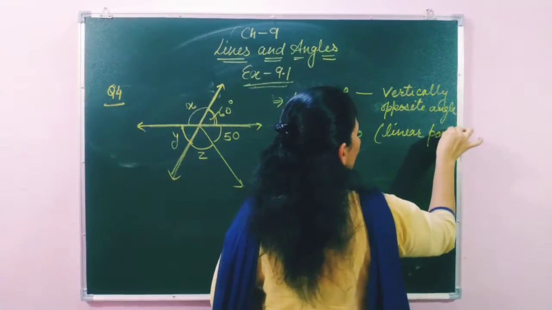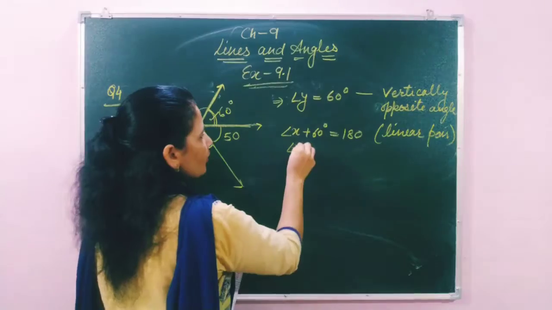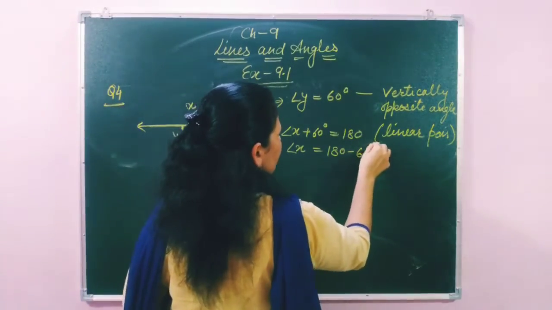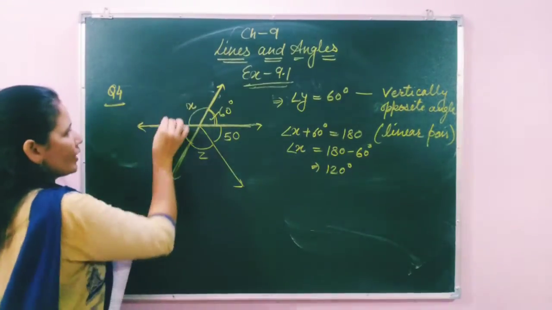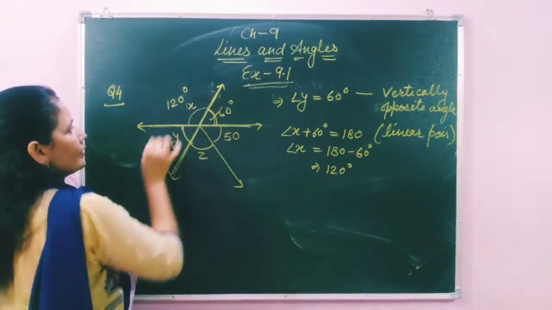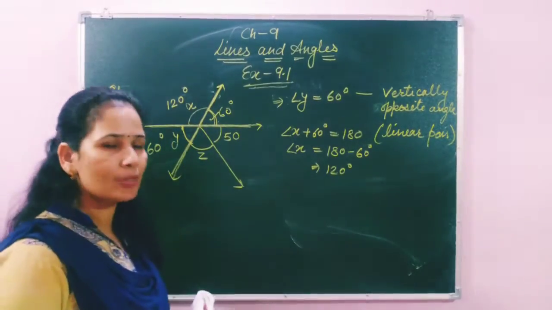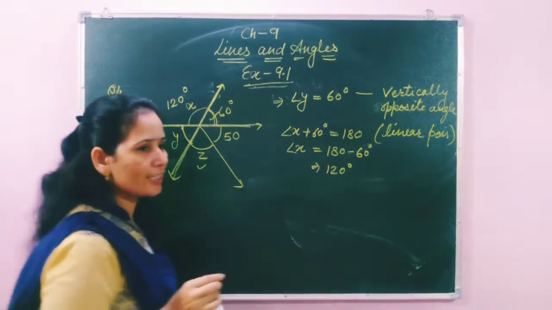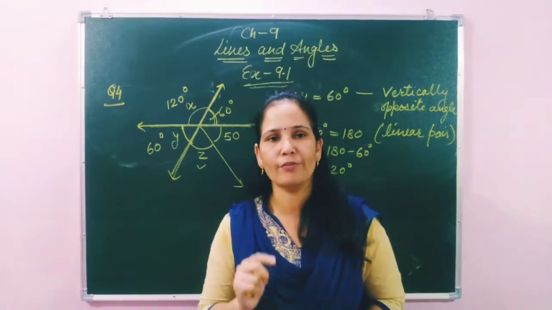Okay, and we know very well the sum of a linear pair is 180 degrees. So from here, angle x equals 180 minus 60, that means 120 degrees. So what is the value of angle x? 120, and this angle y is 60 degrees. Now students, we have to find out the value of z. The value of z we can find in two ways. There are two methods to find the value of z.